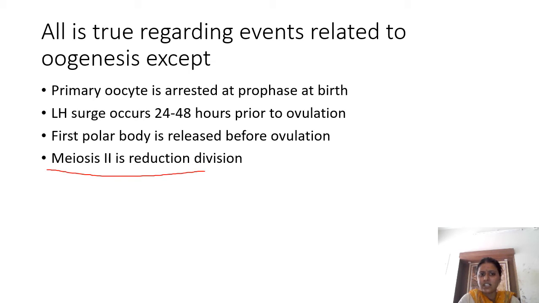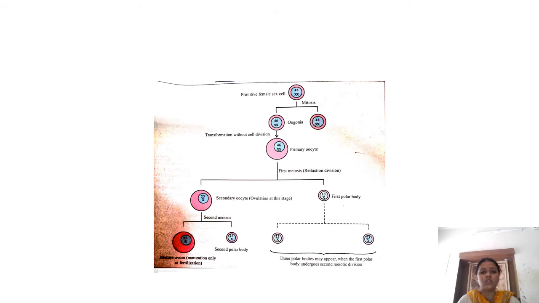No. What I said is meiosis 1 is the reduction division or heterotypical division, where the chromosome number is reduced to half, from 46 to 23. But meiosis 2 is a homotypical division where the 23 chromosomes are equally divided for the daughters, that is for the secondary spermatocytes or oocytes.